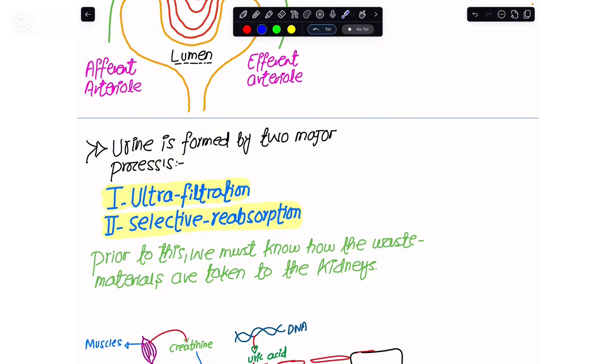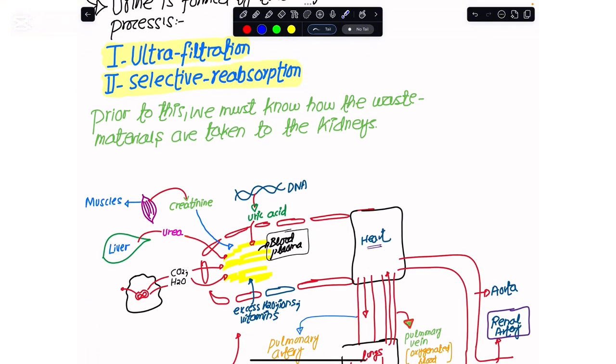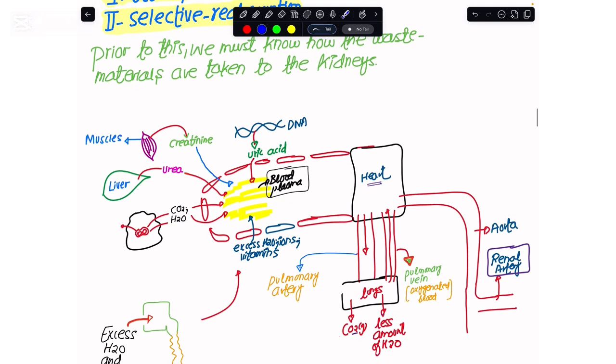So the urine formation basically happens with the help of two major processes. These two major processes are the ultrafiltration process, and the second one is referred to as the selective reabsorption. Before I take you into ultrafiltration or selective reabsorption, we must be clear about how these waste materials that we have produced at every part of the body would be carried to the kidney. The answer is very simple: wherever the waste materials are produced, like in the cells,